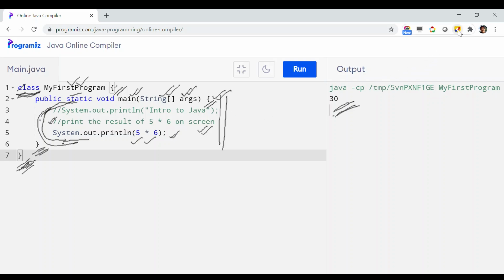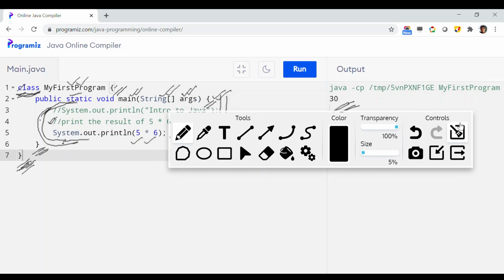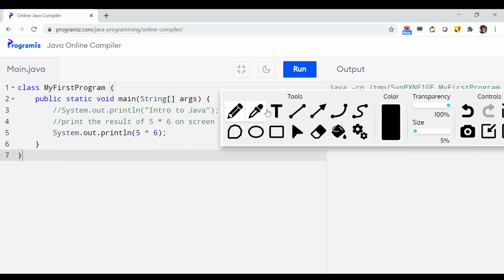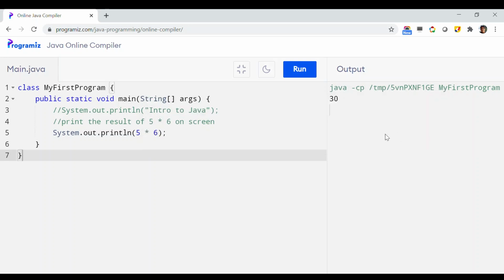Let me run it once again for the sake of better understanding. Here, let me get rid of all the comments or markups or annotations I have used, and let me quit this panel. Now this is your first Java program.